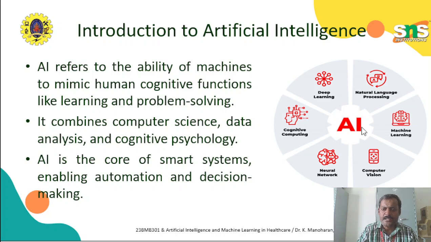So AI is the core branch. It comes with machine learning, deep learning, neural networks, cognitive computing, natural language processing, and computer vision. These are some subsets of AI. Each one has some unique features.